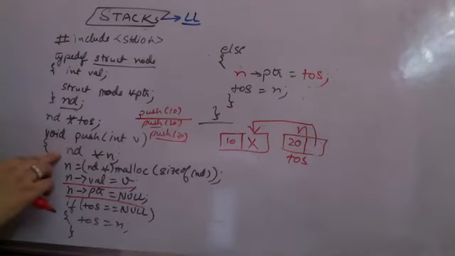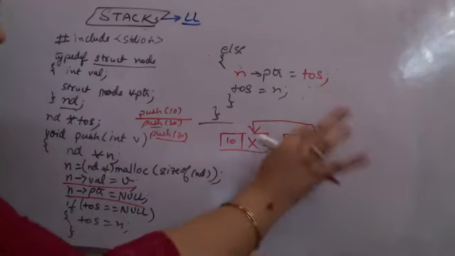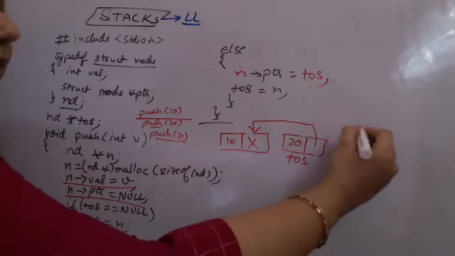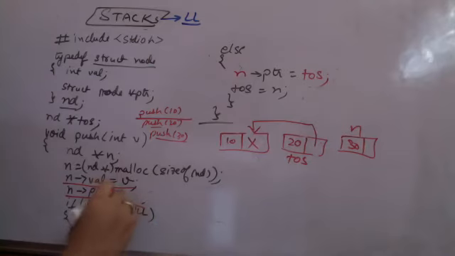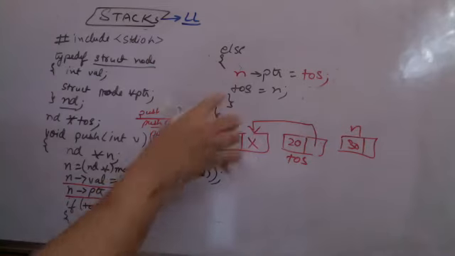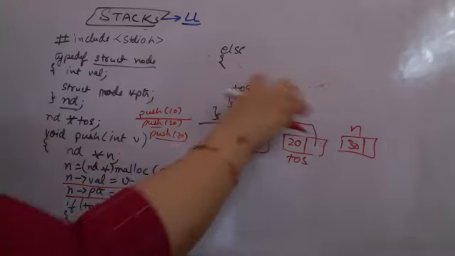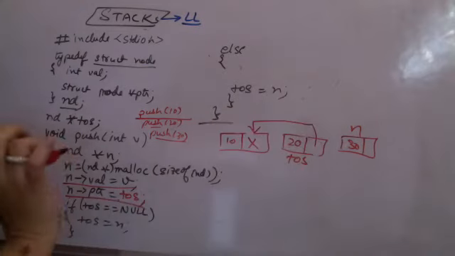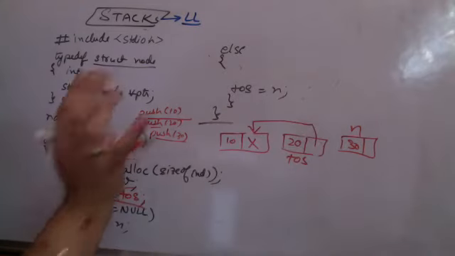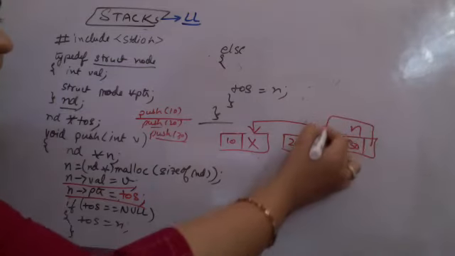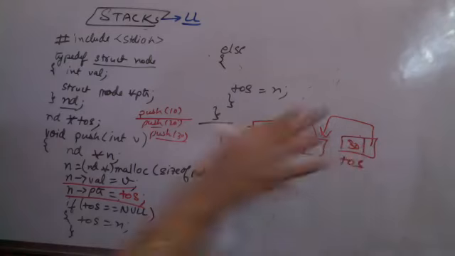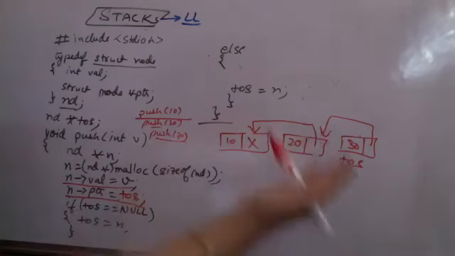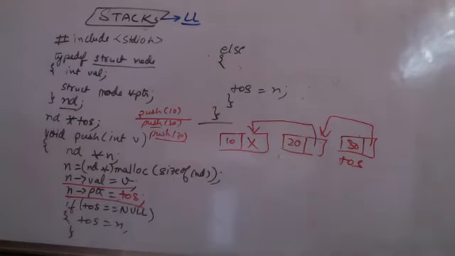I create a new node, name it as n, and 30 comes here, and n pointer should be equal to top of stack technically, and top of stack moves here. So the pushing is getting done. This is the linked list being created as you push the variables.